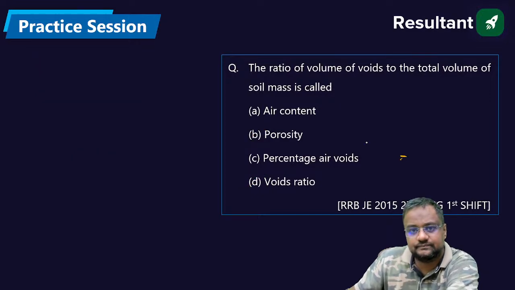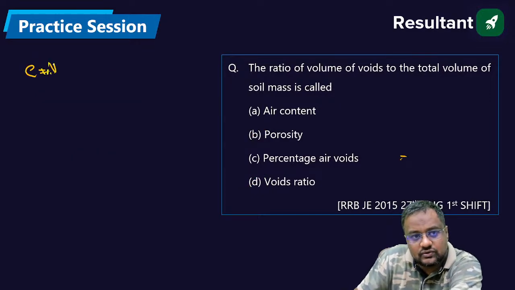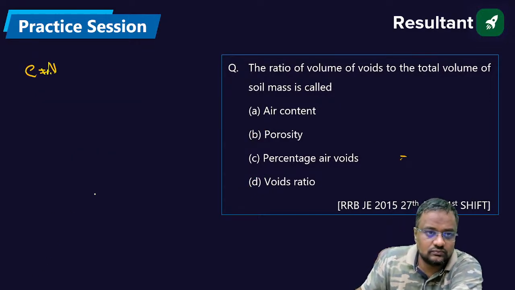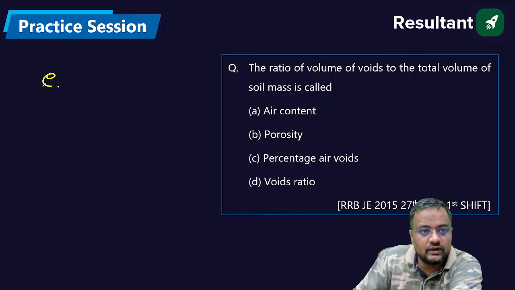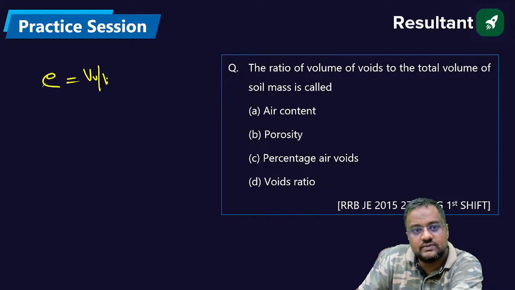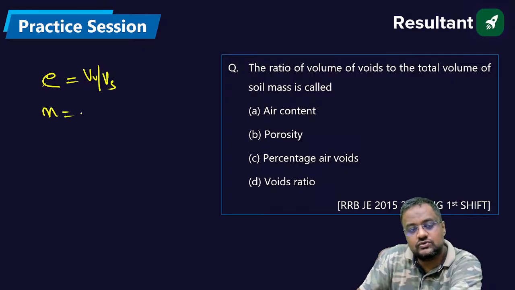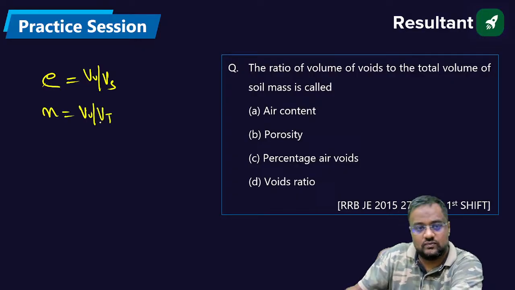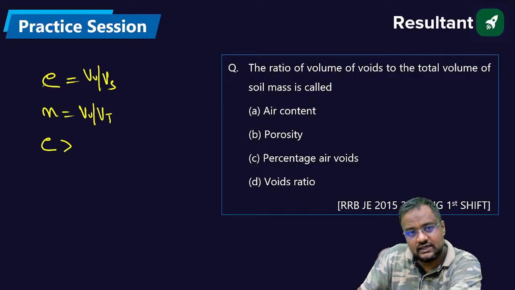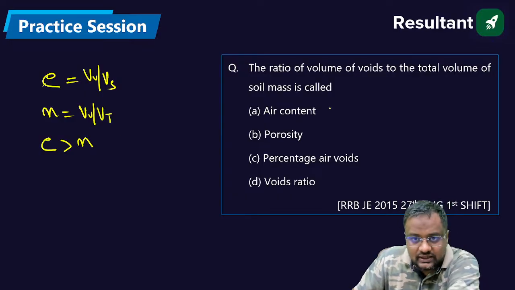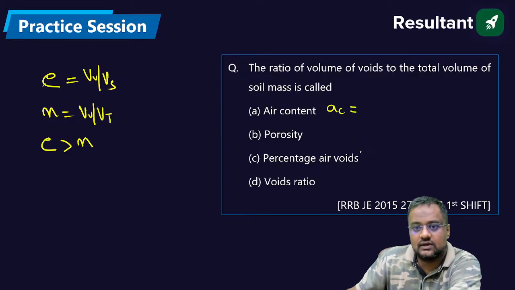I repeat, void ratio is volume of voids by volume of solid. Porosity is volume of voids by total volume. Void ratio is greater than porosity. What is air content, and what is percentage air void?